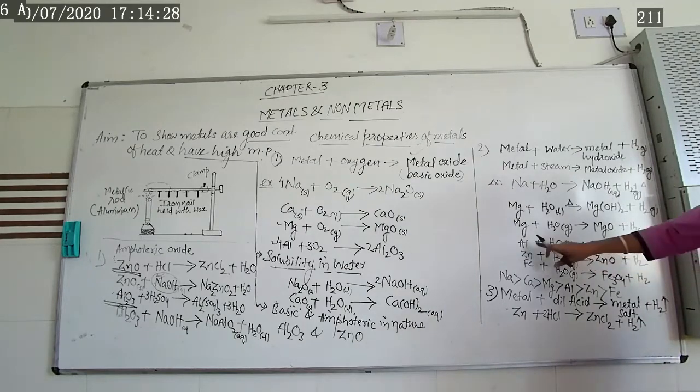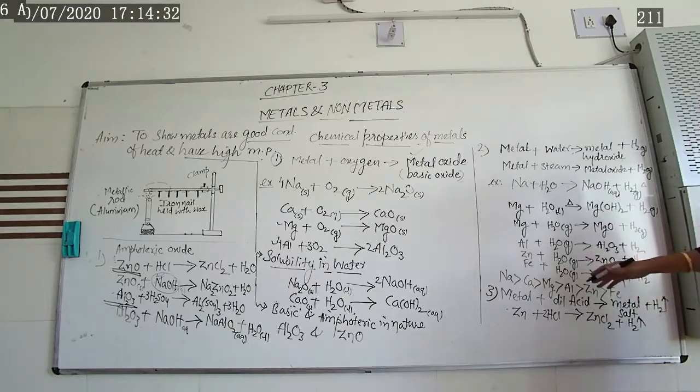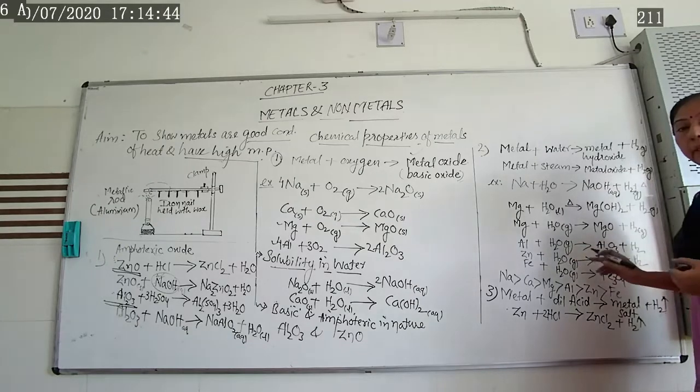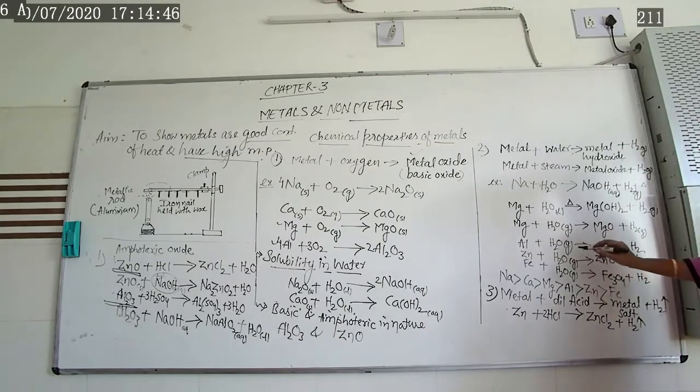Now next one: aluminum, zinc and iron. These types of reactions, and there are many other reactions also. Copper, if we take it and react it with water molecules in the form of gas, steam, that means what? Steam is more effective, with more heat energy than simple water. Not boiling water, but we have taken steam.